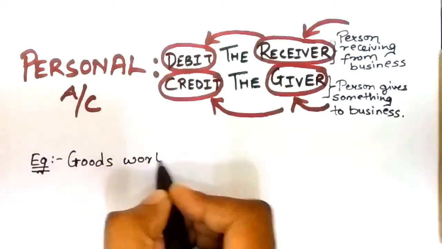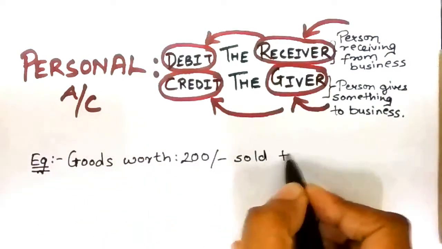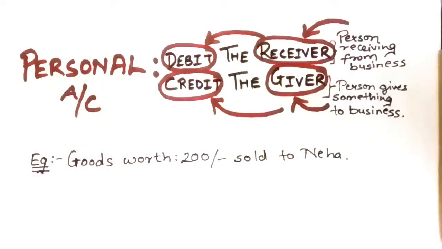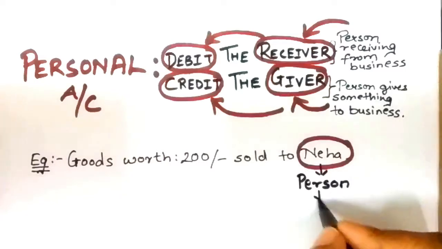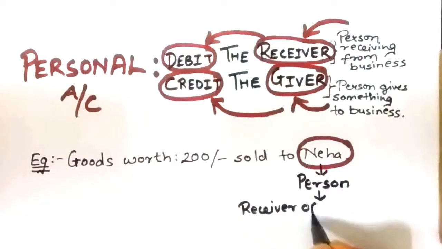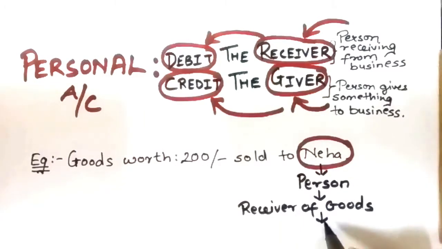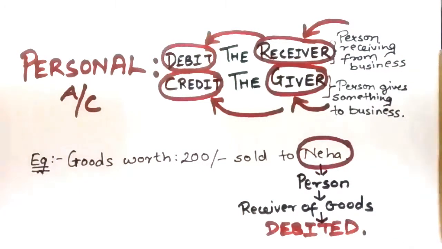For example, goods worth rupees 200 sold to Neha. In this transaction, Neha, being a person, is the receiver of goods. And as the rule says, her account, that is receiver's account, will be debited.